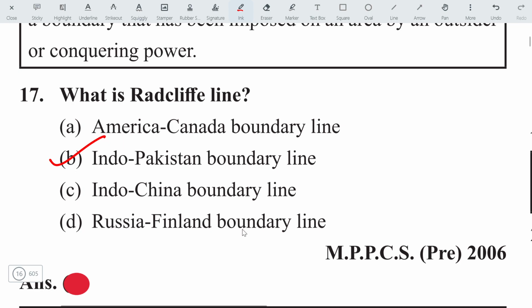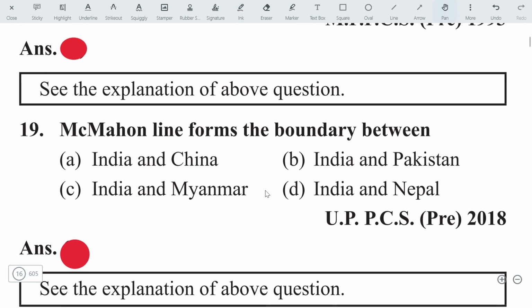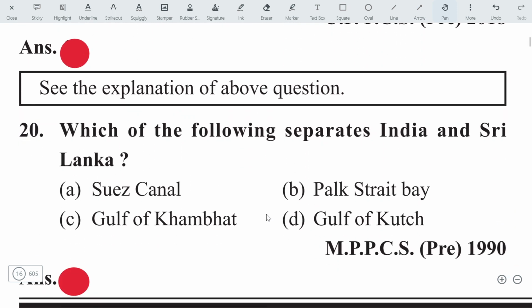Okay. Next question is, which one of the following lines demarcates India and the southeastern part of China? This is the McMahon Line. It is between India and China, and it is in the southeastern part of China. Okay. Let's move on to the next question. The McMahon Line forms the boundary between India and China. Option will be A. See, questions are being repeated many times, just because these questions are being asked again and again in various examinations. Let's move on to the next question.